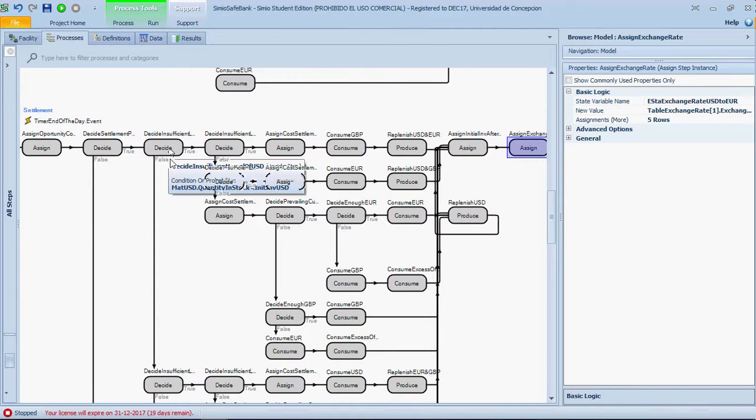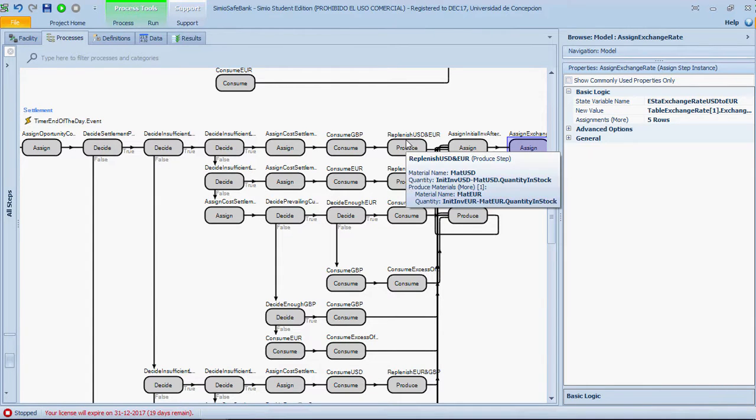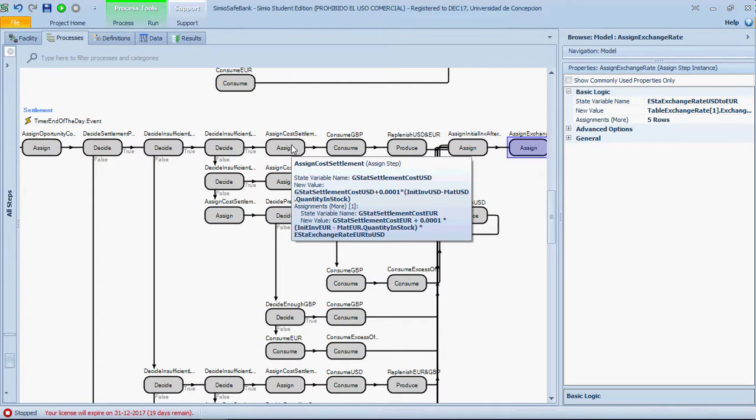There are 4 scenarios. The first is that all of the currencies are over their initial inventory, so the process only assigns the new initial inventory and assigns the new exchange rate for the following day. The second is that 2 currencies are under their initial inventory target. In this case, both currencies are filled to this target, and the currency that is over its initial inventory is decreased by the equivalent of the increased amount. Finally, it calculates the cost of this settlement in USD.